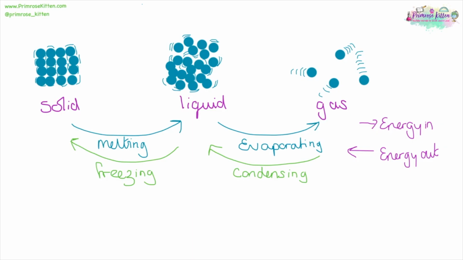They are moving about randomly. It's still rather limited movement. It's still within a confined space, unlike gas, which is free to move and zip around all over the place. If we're going to be putting energy in, then we are going to be turning a solid into a liquid, or we are going to be evaporating a liquid into a gas. If energy is coming out of the system, a gas is going to be condensing or a liquid is going to be freezing.